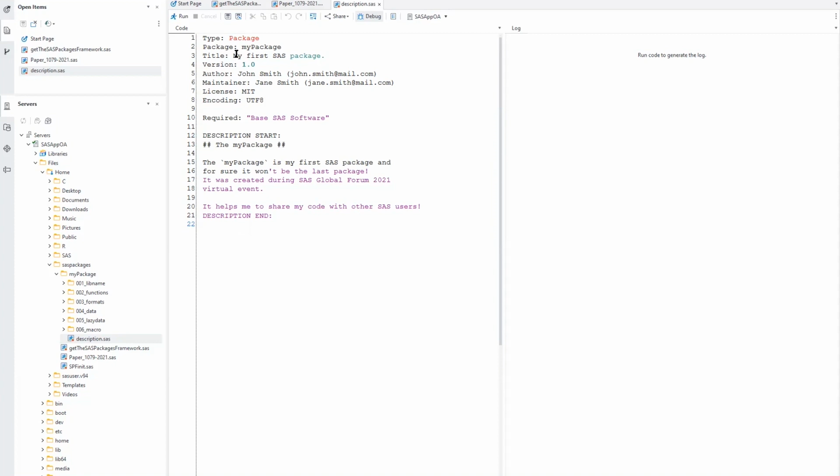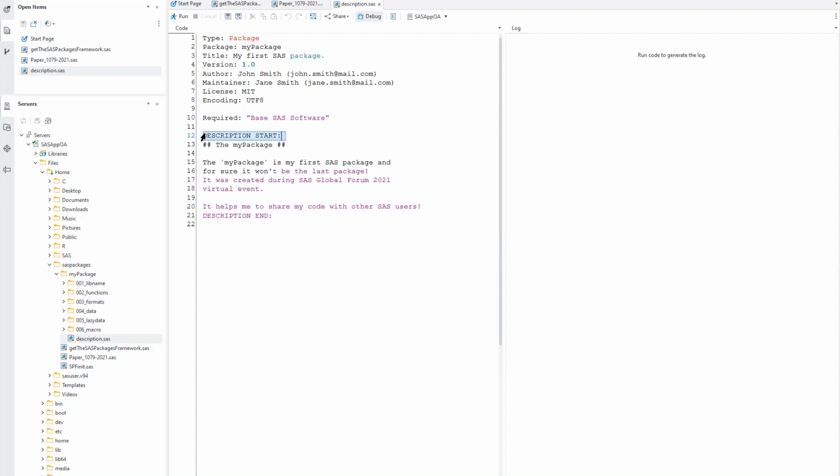The title is a tag which informs you what's the purpose of the package. It's one single sentence describing the package. Then there is the version number. Then there is a list of authors and maintainers. Then there is license. I will talk about it a little more in one sec. There's information about the encoding of the files which are contained in the package. And there is this optional parameter named required, which is a quoted, comma separated list of SAS components required for the package to work.